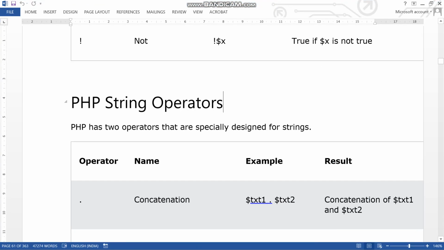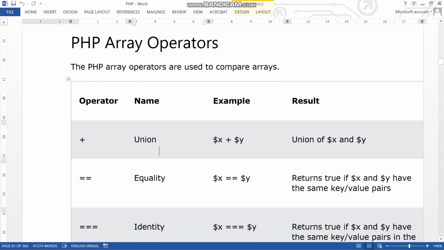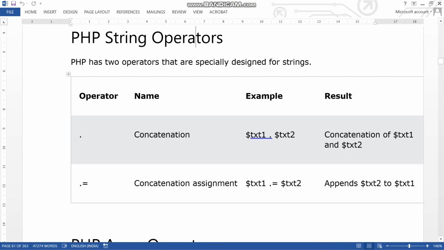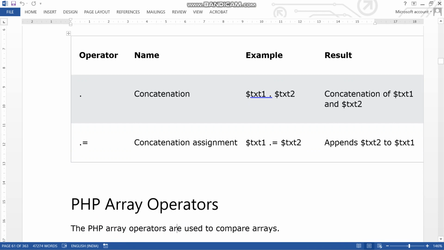So, see basically string operators. In this, the string operator is concatenation, and concatenation and assignment also. So it will assign also. It will concat plus assign. So, these are all simple functions which are created by the PHP designers.